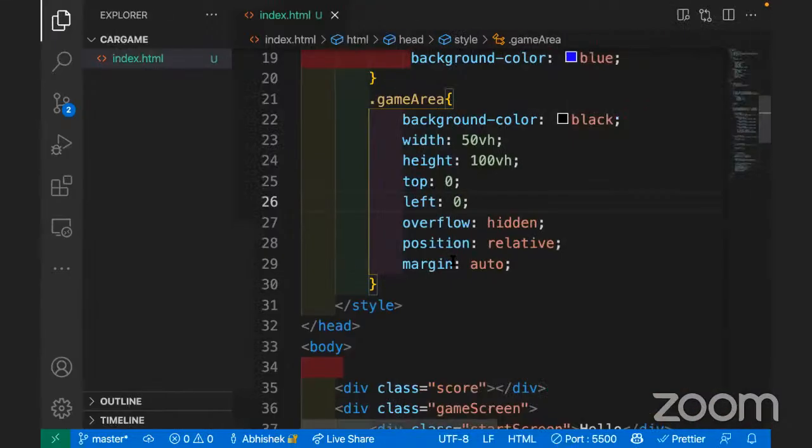But it's not stable. I had done 50 for top and left also, but it's not too stable. The car is moving. Okay, awesome. Let's sort out this issue. There are a number of issues currently.